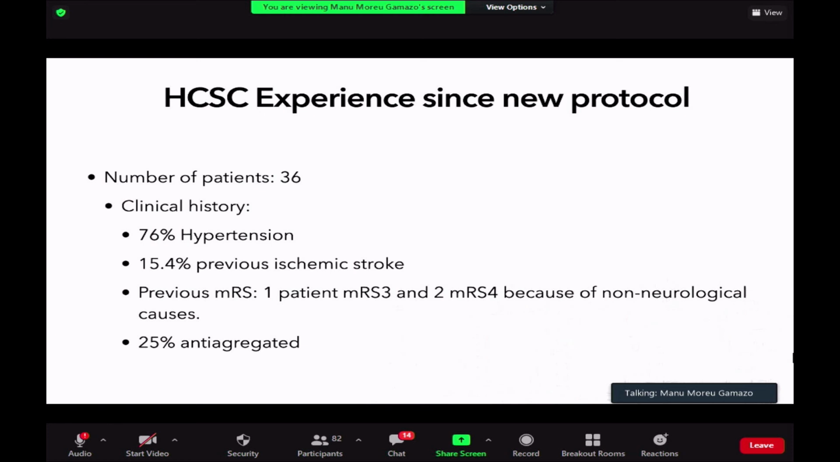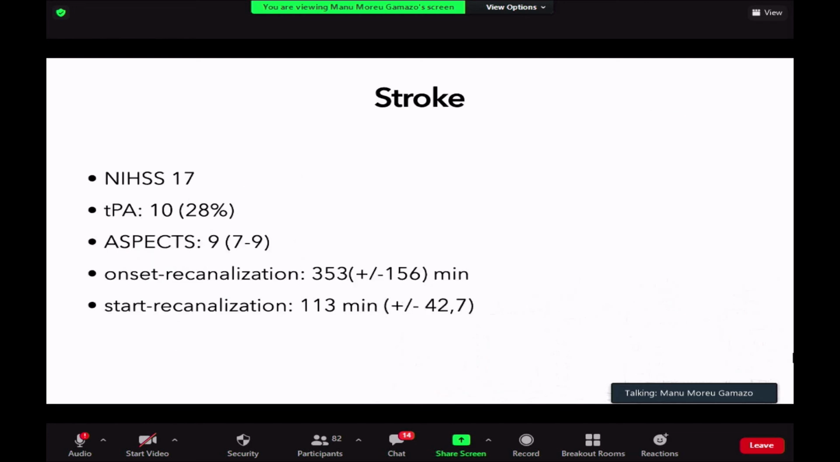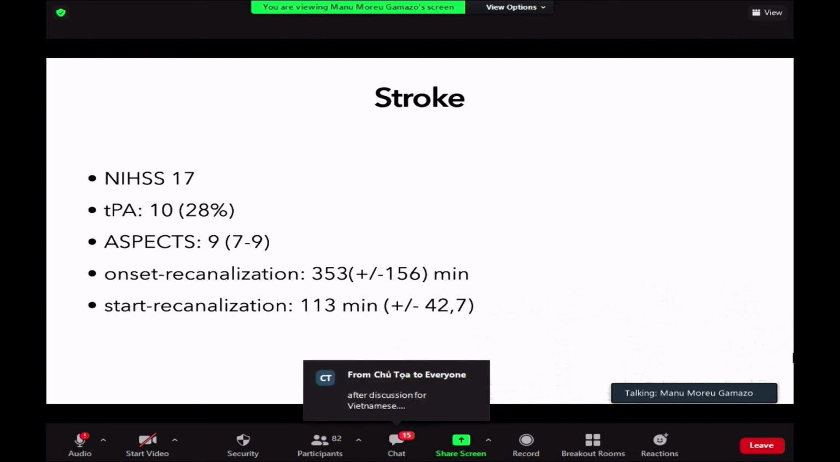We have 25% of the population that were previously antiaggregated, maybe because of previous ischemic strokes, or maybe because of other problems in the heart, coronary arteries, or peripheral vessel occlusion, or whatever you can imagine, they were under antiaggregation. The strokes were, well, NIH of 17, not that big, but they were important clinical strokes, all of them.